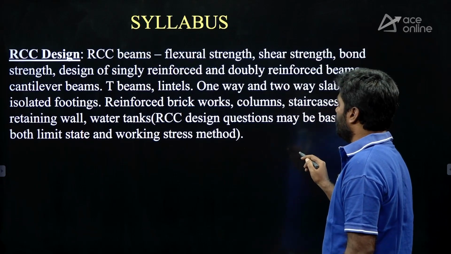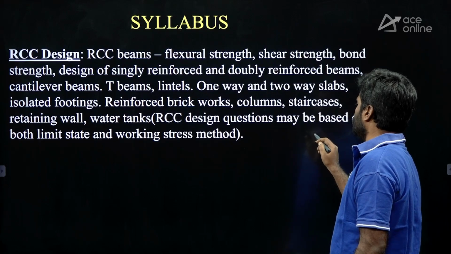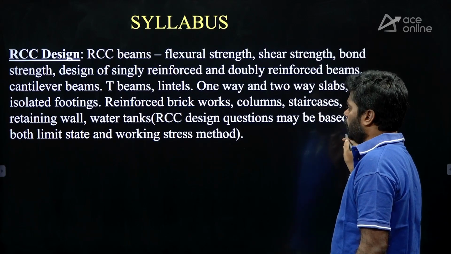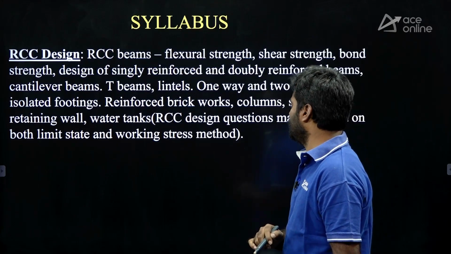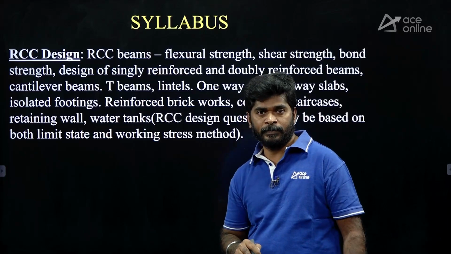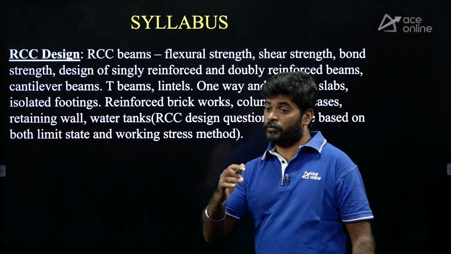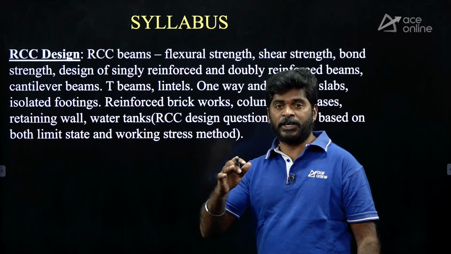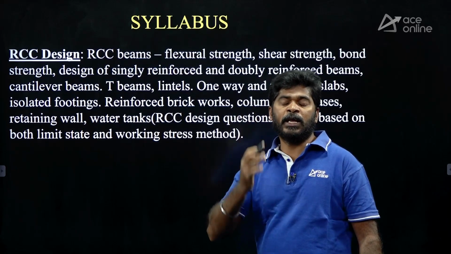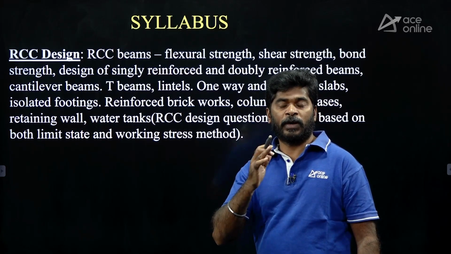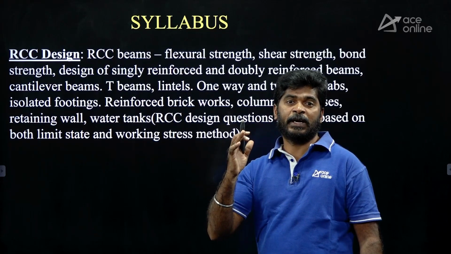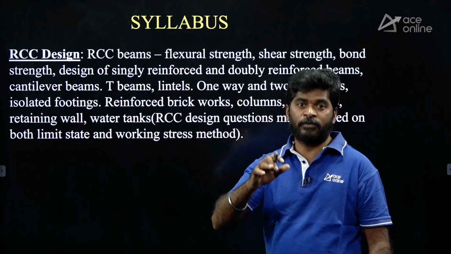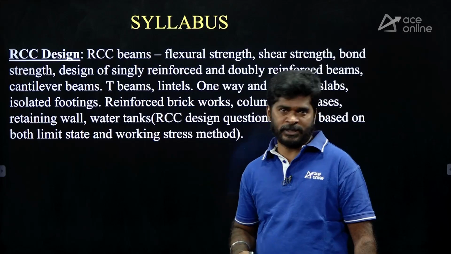Then given very clearly, RCC design questions may be based on both limit state and working stress method. In a few colleges, working stress method is not covered, right? But in any competitive exam, working stress method will also be given. Even questions are framed based on working stress method.